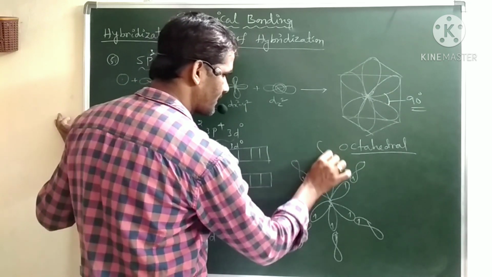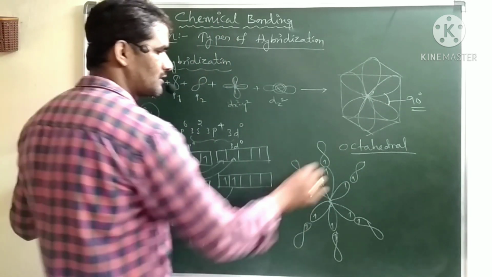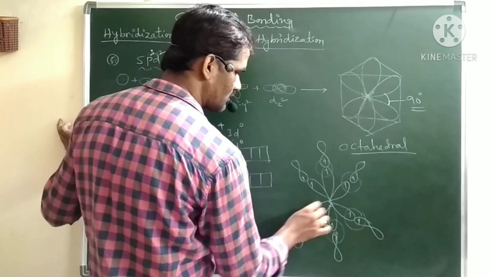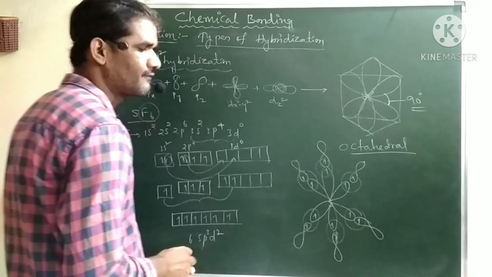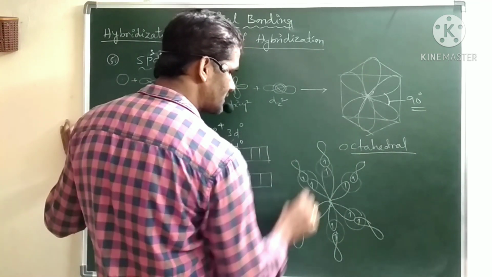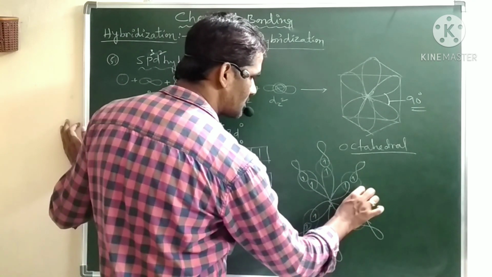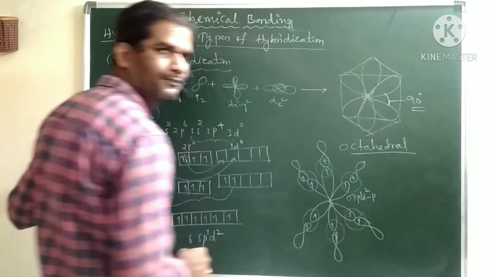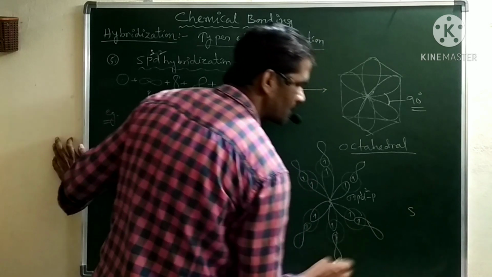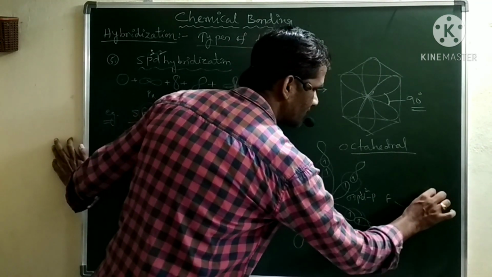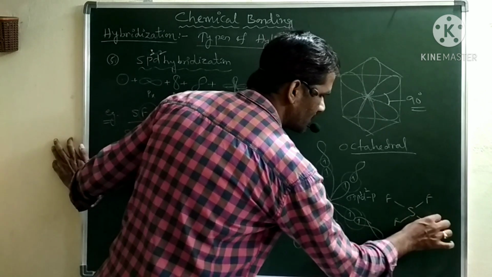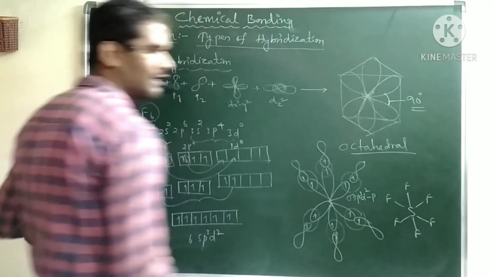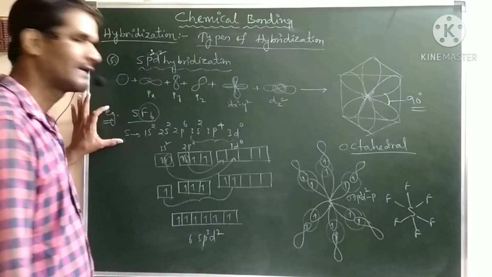So now these atomic orbitals and hybrid orbitals undergo overlap and form a sigma bond here, and this sigma bond is the formation of sp3d2 and p. The geometry: sulfur is the central atom, and here one fluorine, here one fluorine, and here one fluorine, and here one, and one is above and one is below. So you will get a perfect octahedral geometry in the case of SF6.